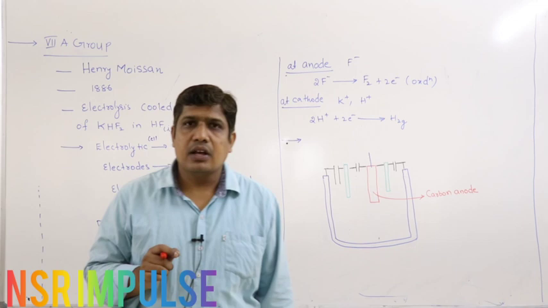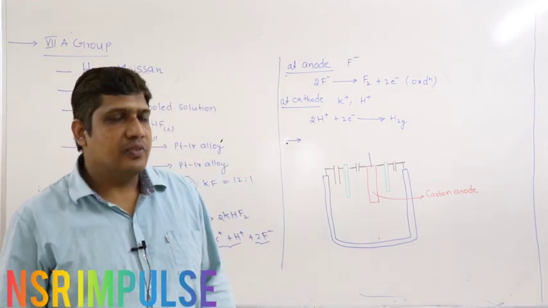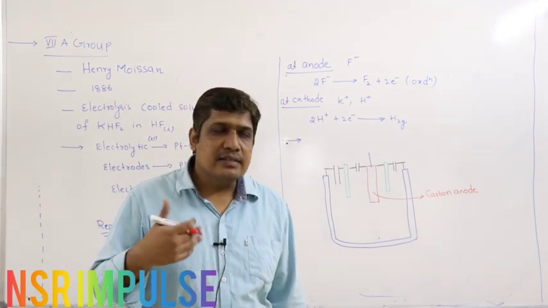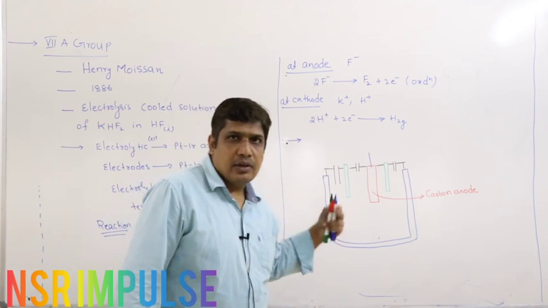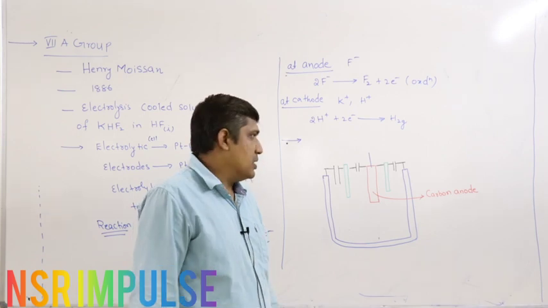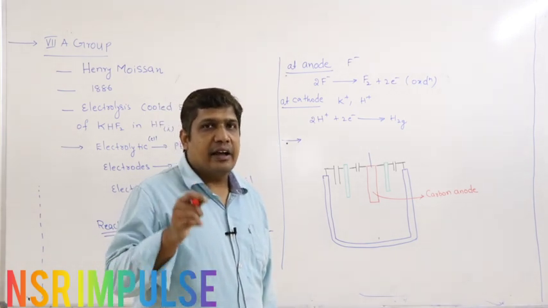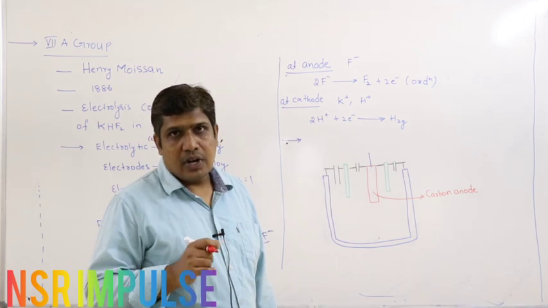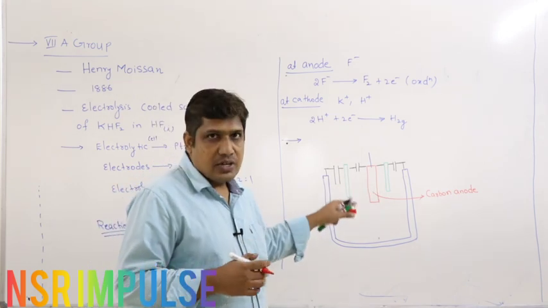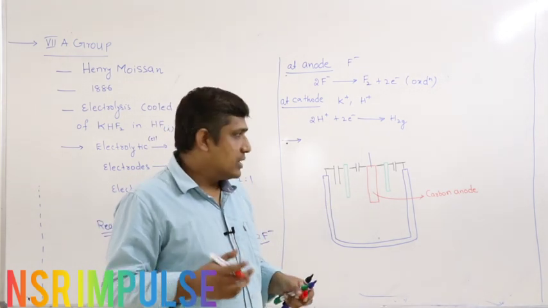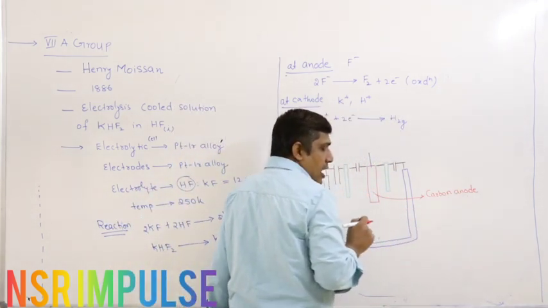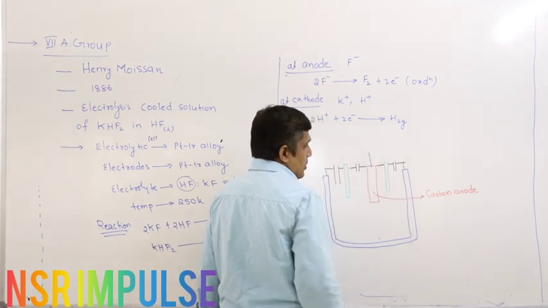Carbon means all the graphite that is present should be removed, because if graphite is present, it readily reacts with the liberated fluorine. As the reaction takes place, the mass of the anode keeps on decreasing and the function of the anode will be stopped. That means no reaction will take place. So we use ungraphitized carbon, right? Which is impregnated with copper. At some points, to maintain the conductivity, the copper atoms are impregnated. So, ungraphitized carbon anode which is impregnated with copper.